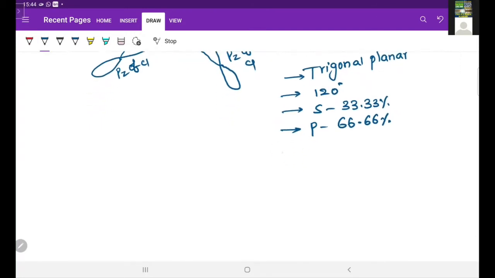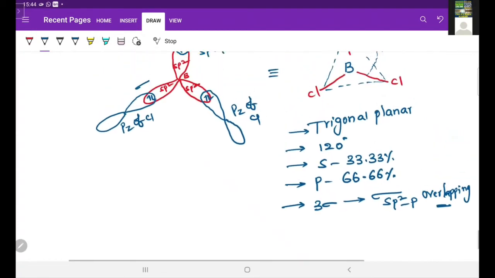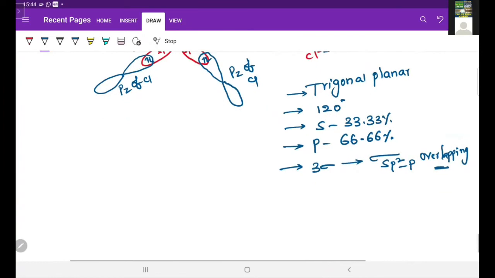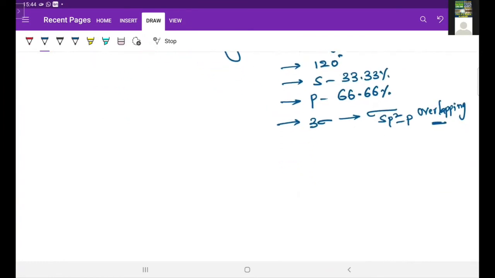In total, 3 sigma bonds are formed, and these 3 sigma bonds are also formed by sp2 to p overlapping. Okay, so this is the BCl3 molecule and sp2 hybridization.